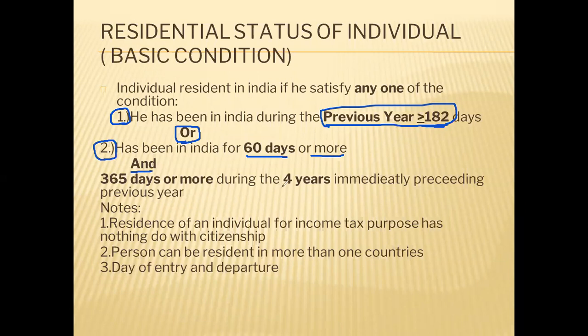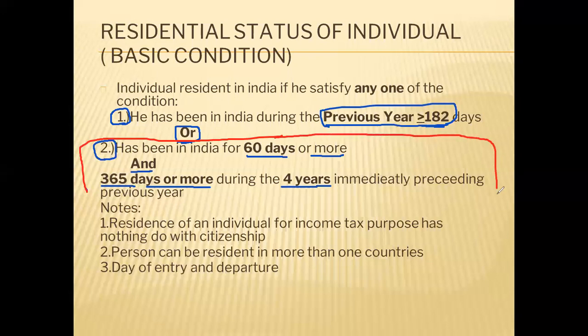You should go back for 4 years and check whether he has stayed for 365 days or more. If this condition is also satisfied, then also we can say that the individual has become a resident in India. So condition number two has two conditions in it.